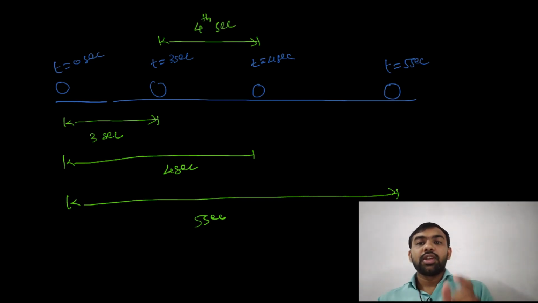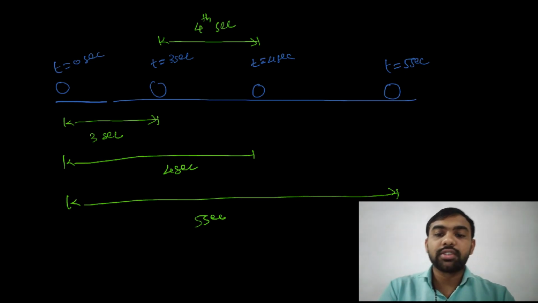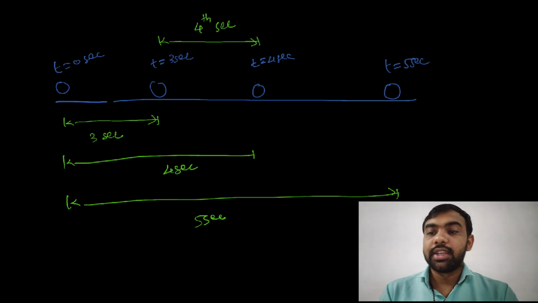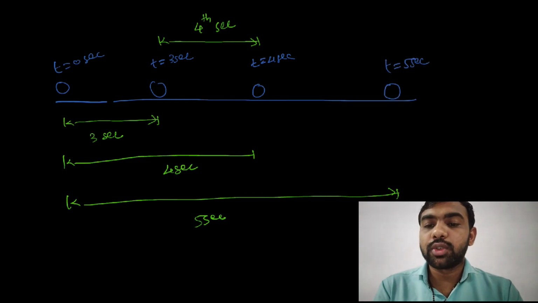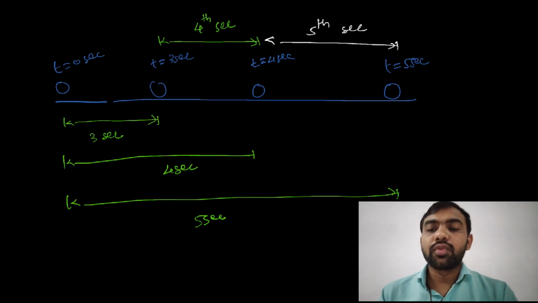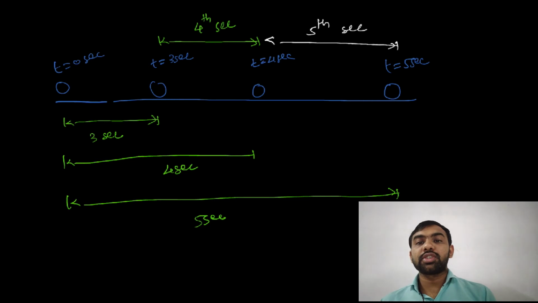After completion of 3 seconds, the 4th second starts. So this distance is covered only in the 4th second. Similarly, in this situation, this distance is covered in the 5th second. So we have to find the distance covered in nth second, not n second.